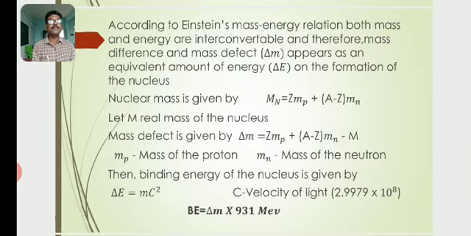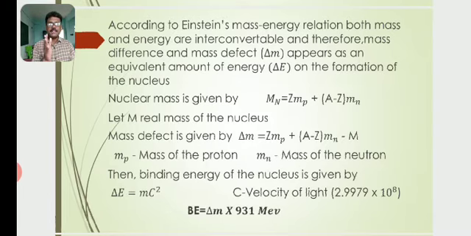Then the binding energy of the nucleus is given by delta E is equal to delta m c square. So this mass difference will be converted into energy, so-called binding energy.